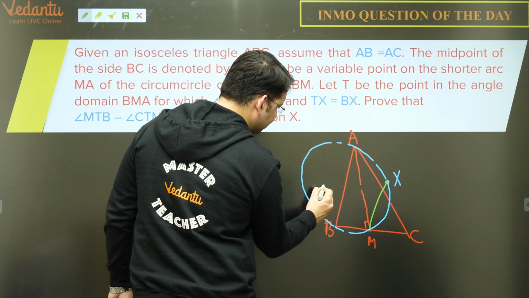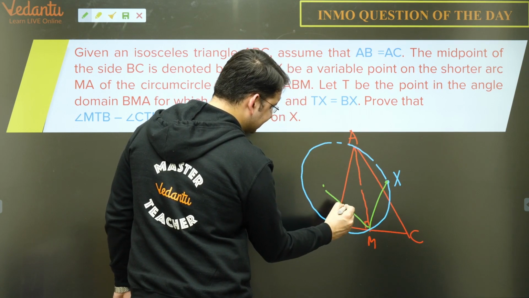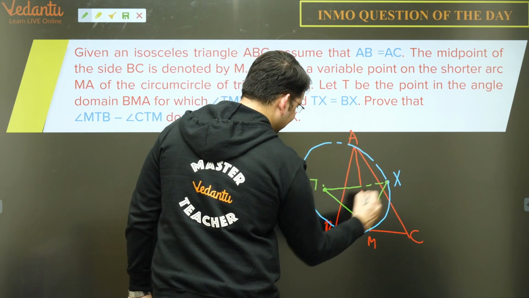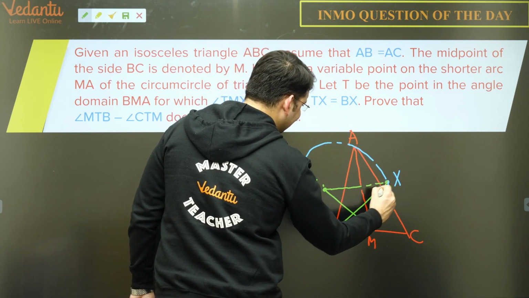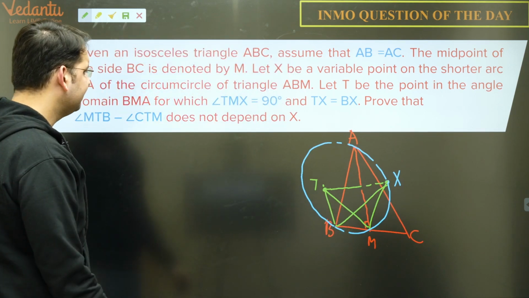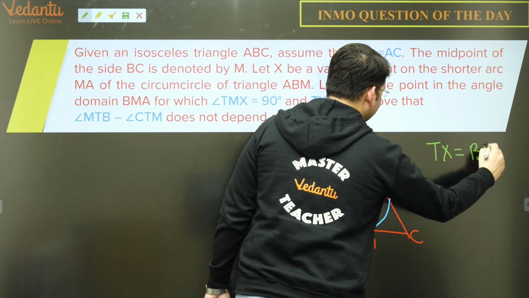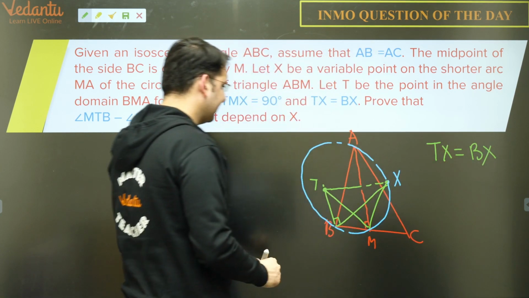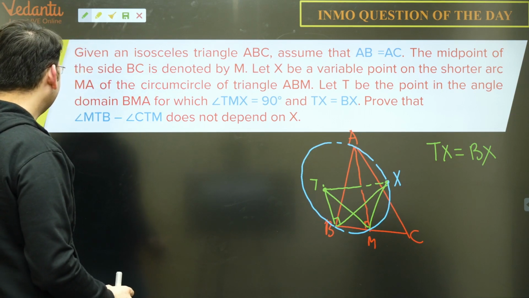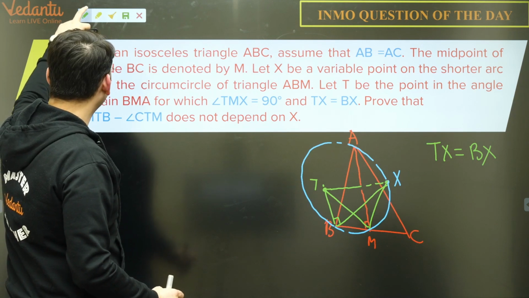TX and BX are the same, so T should be somewhere here, such that this and BX are exactly the same. Let us join this as well. So TX is equal to BX, it is given to us, with this angle of 90 degrees as well.